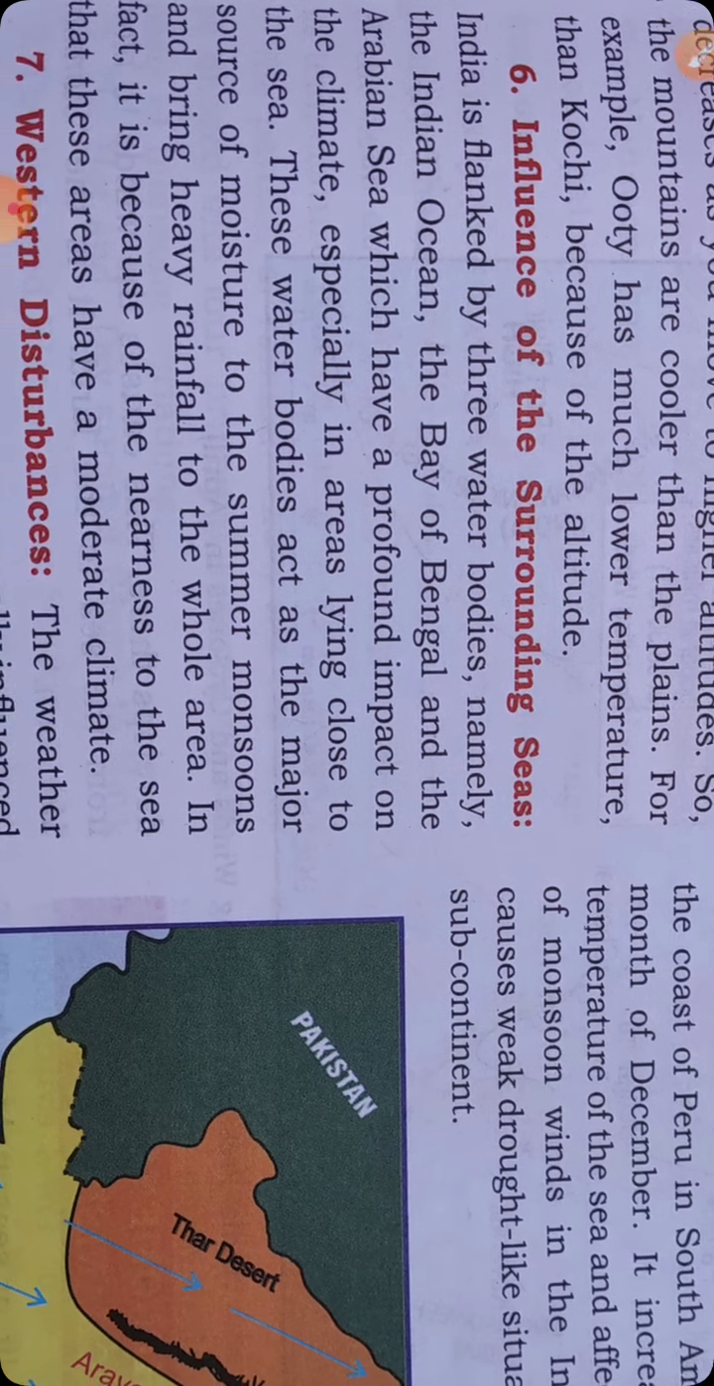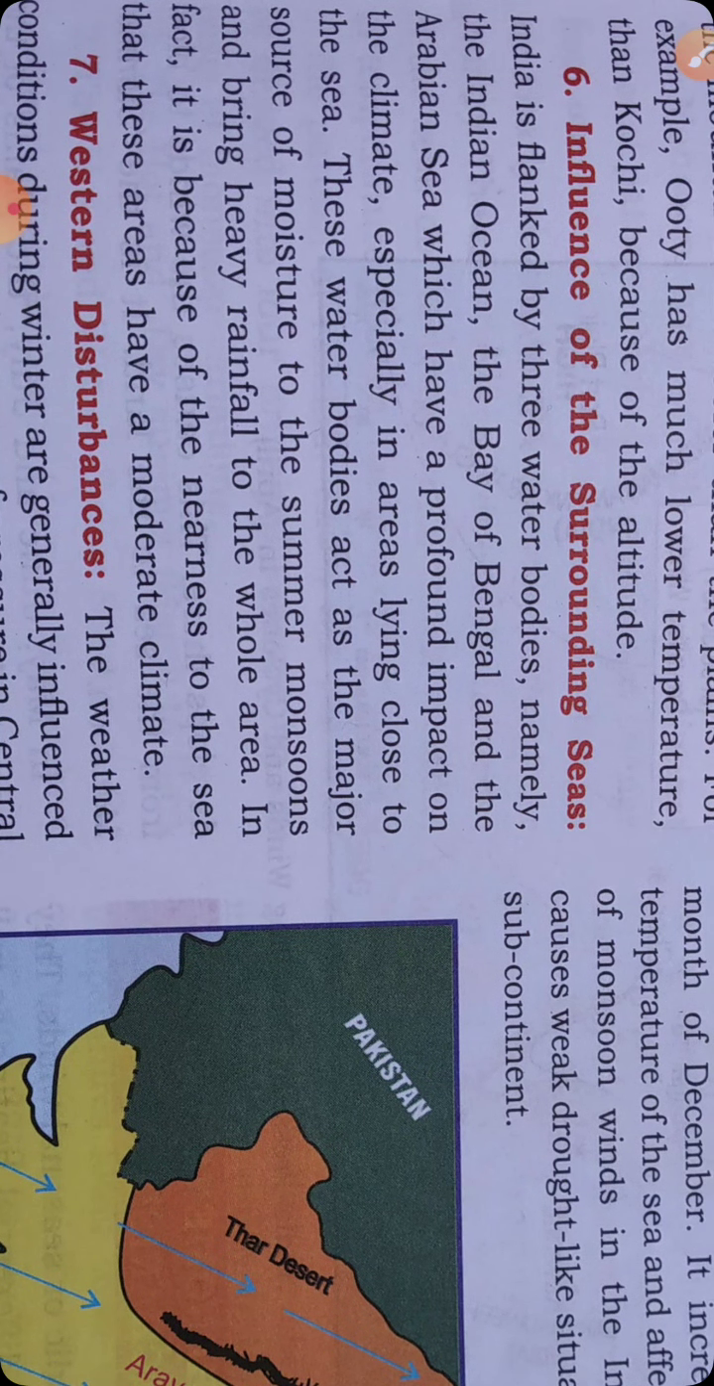What is the sixth point? Influence of the surrounding areas. India is flanked by three water bodies, namely the Indian Ocean, the Bay of Bengal, and the Arabian Sea, which have a profound impact on the climate, especially in the areas lying close to the sea. These water bodies act as a major source of moisture for the summer monsoon and bring heavy rainfall to the whole area. In fact, it is because of the nearness of the sea that these areas have a moderate climate.